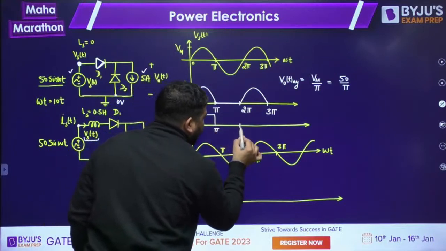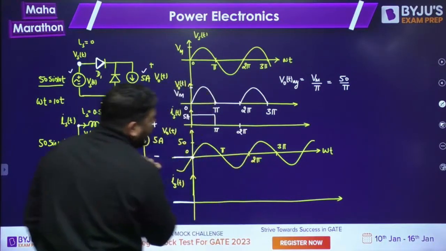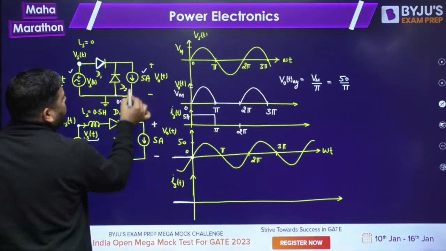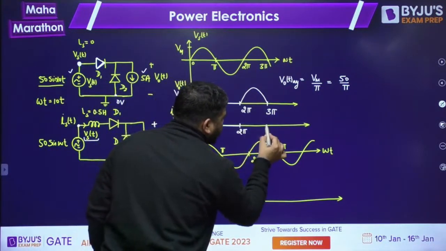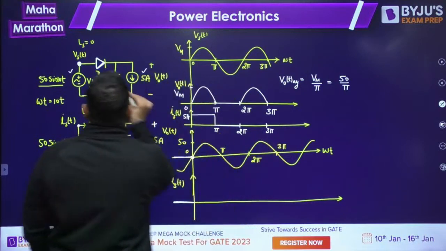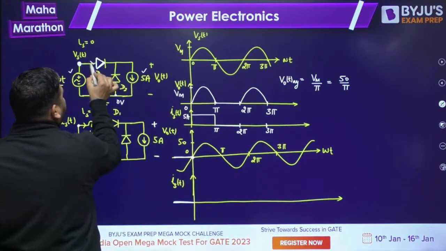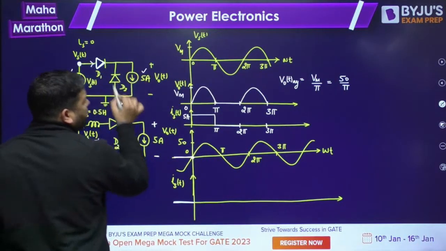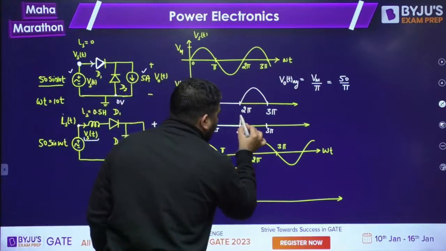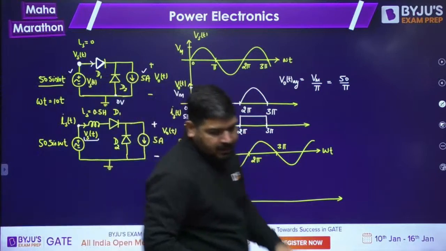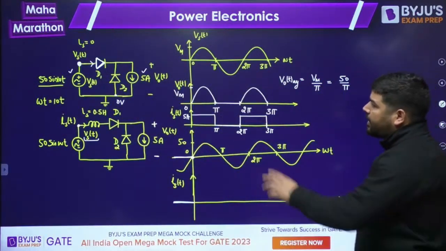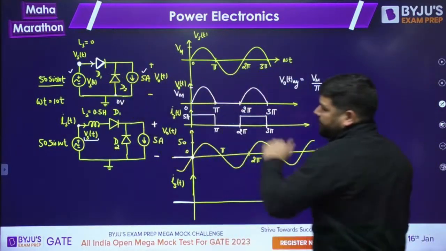Now from pi to 2 pi, again the freewheeling diode will conduct and the current will become 0. And then from 2 pi to 3 pi, again the diode D1 is conducting. This 5 ampere will flow through D1 and abruptly the current will change to 5 ampere. Is it fine? This will be the shape of the source current in the previous case.